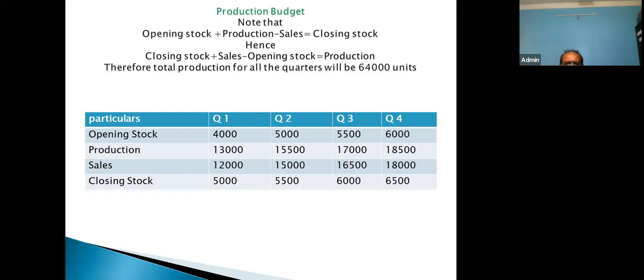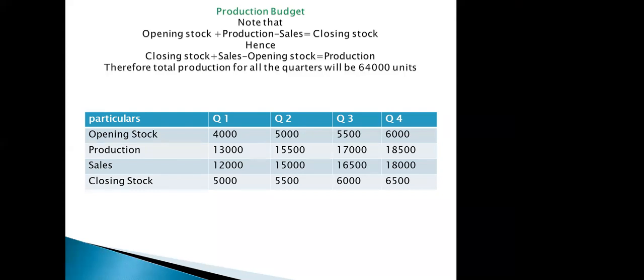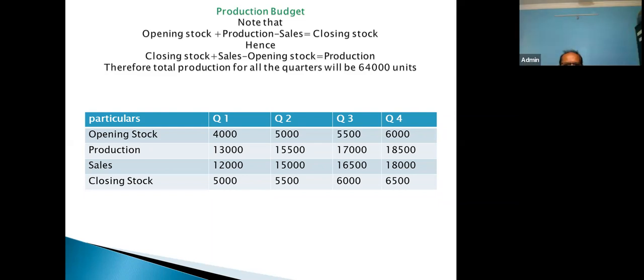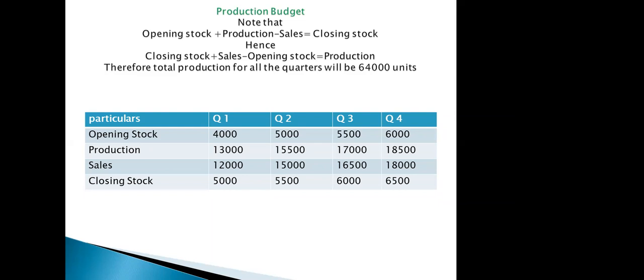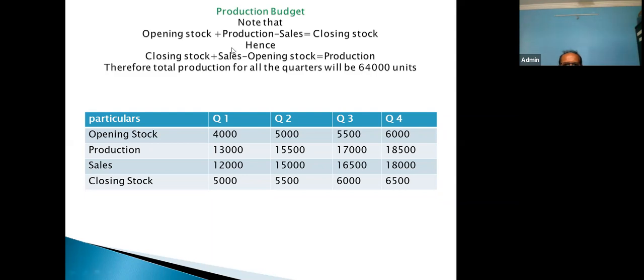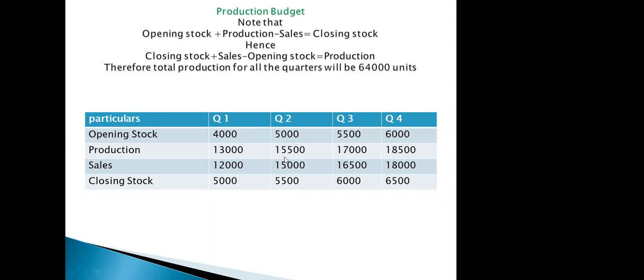So what answer are you getting? I'm not getting it. We have to take the closing stock of quarter 1, 5,000. Correct. And then if we take the quarter 2 sales, that is 15,000, so it will become 20,000. And if we subtract the opening stock, which is 5,000, it again comes to 15,000.